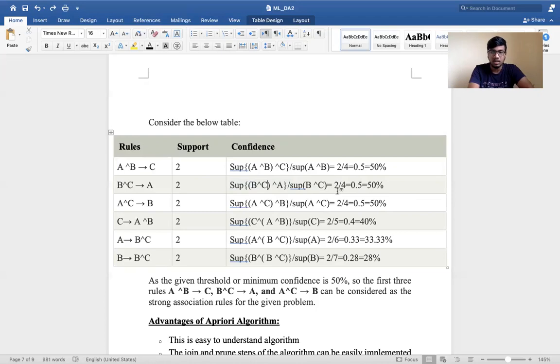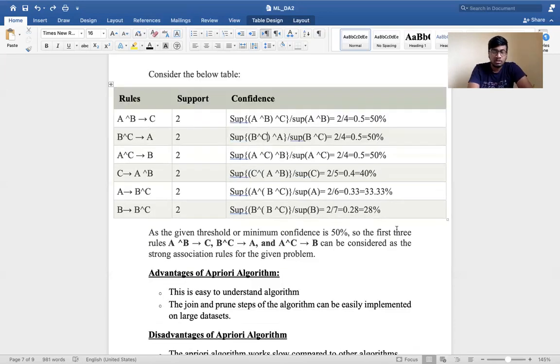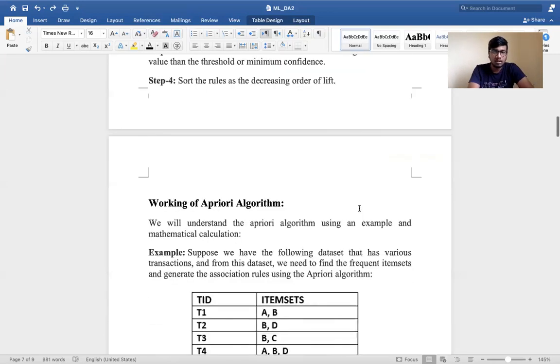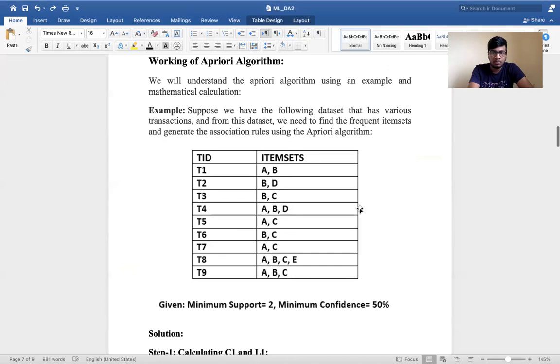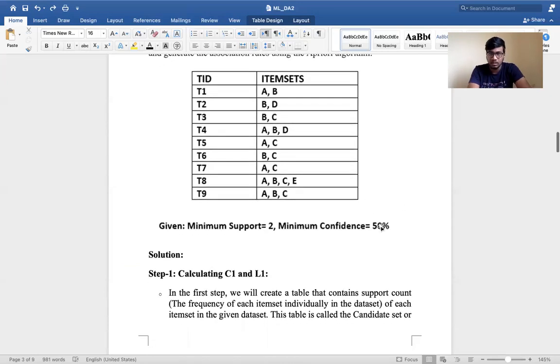Support of BC: BC occurred 4 times. Similarly, AC occurred 4 times. C occurred 5 times, A occurred 6 times, and B occurred 7 times. By calculating, we get the first 3 values as 50% and the last 3 values as 40%, 33%, and 28%. As I said before, the minimum confidence given in the question is 50%.